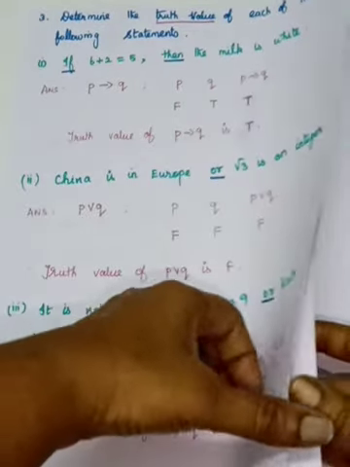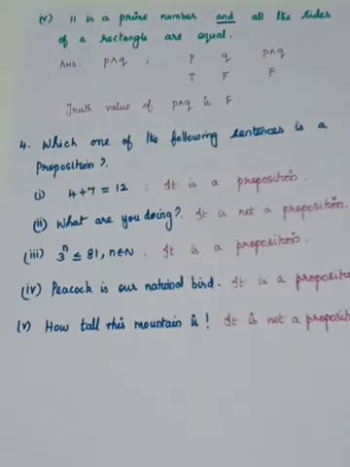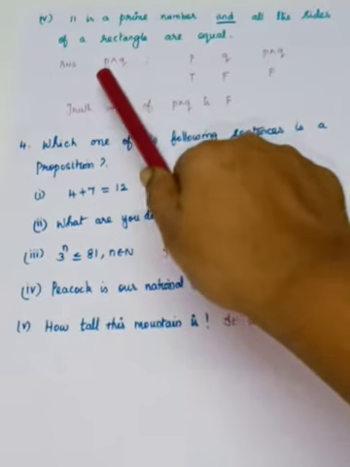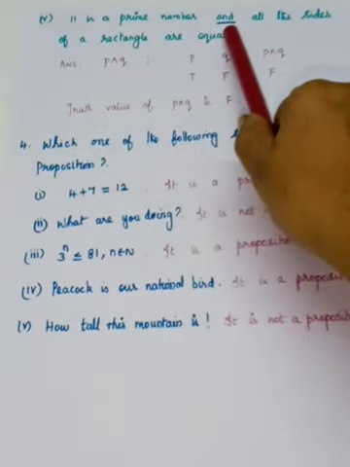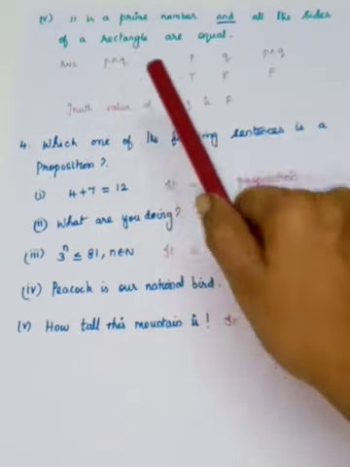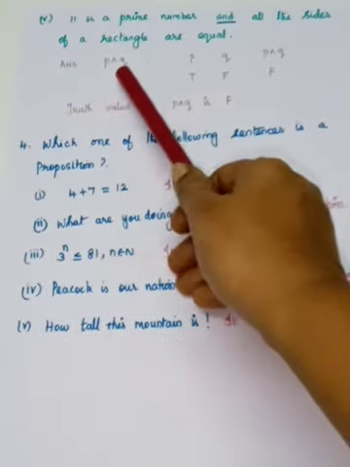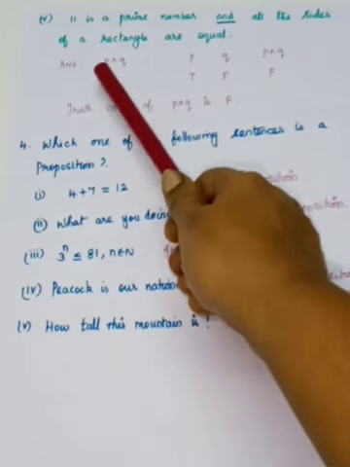So the next one, we are moving to the fourth subdivision. 11 is a prime number and all the sides of the rectangle are equal. So first sentence is what? 11 is a prime number, that is your P. What is the connector used? And. So I have used the symbol for and. Okay, all the sides of a rectangle are equal, that is another simple statement. So that is Q. So it is P and Q.